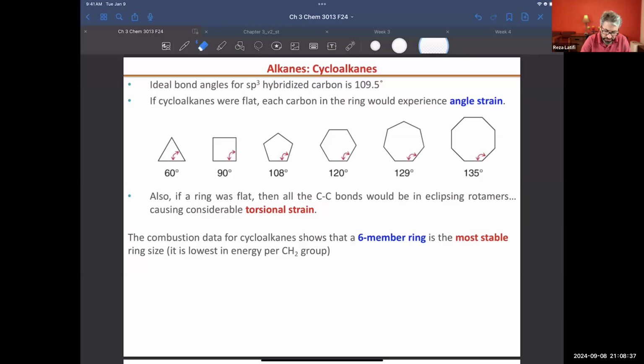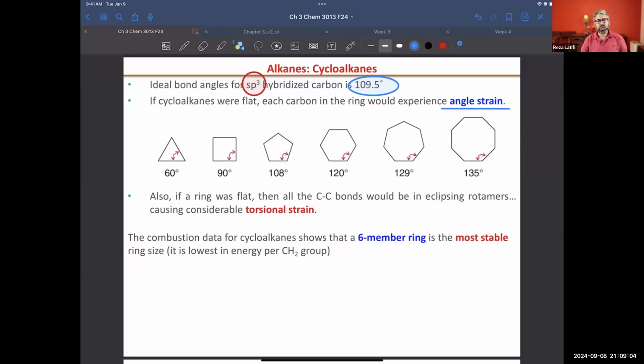In alkanes, carbon has sp3 hybridization, and the expected bond angle for them is 109.5. But if you have a cyclic compound made of 3 or 4 carbons, that system is going to have a bond angle around 60 or 90. That means we will see huge strain, huge angular strain.